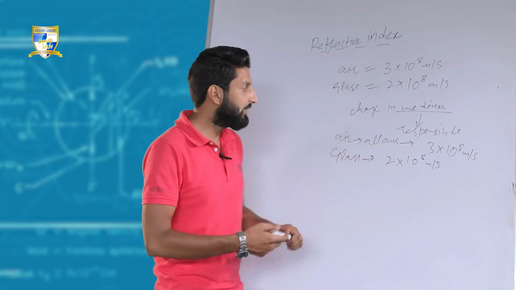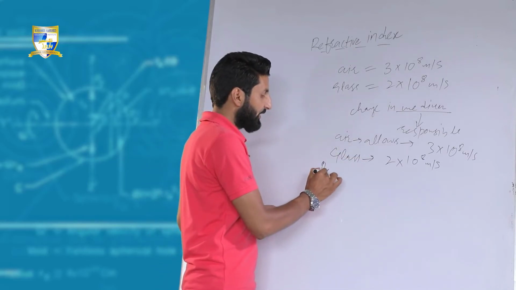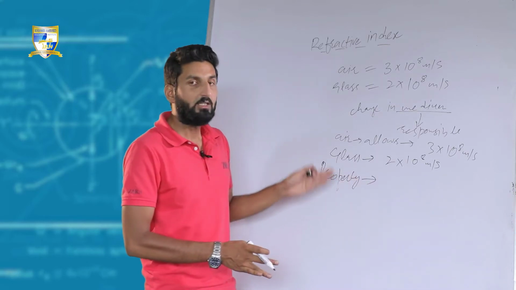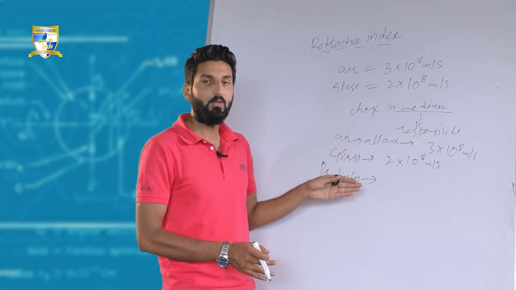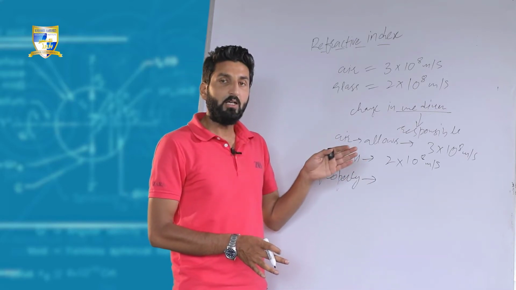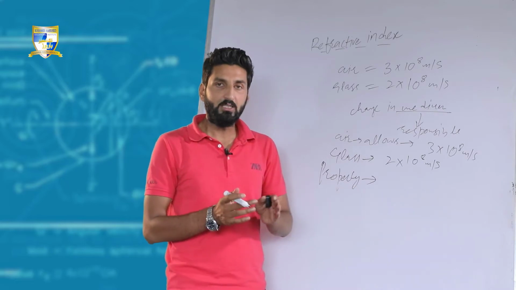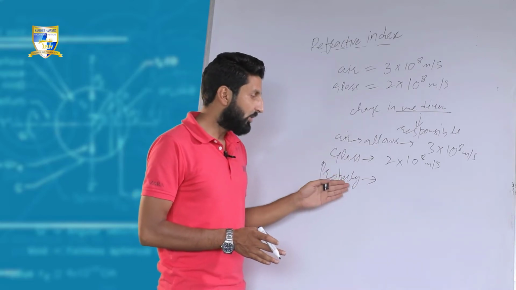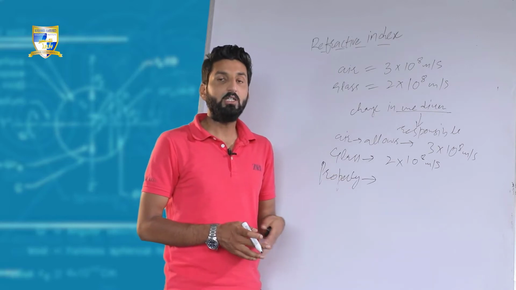This particular property of medium, the property that is responsible for whether it would allow the light to travel faster through it or not, is measured in terms of a